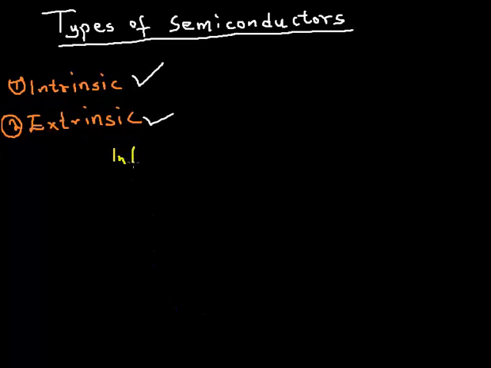What are intrinsic semiconductors? Intrinsic semiconductors are semiconductors in their pure form. That means they are not mixed or combined with any impurities.